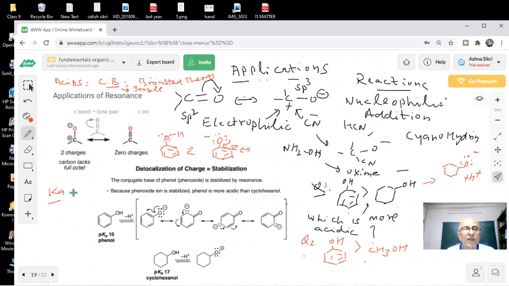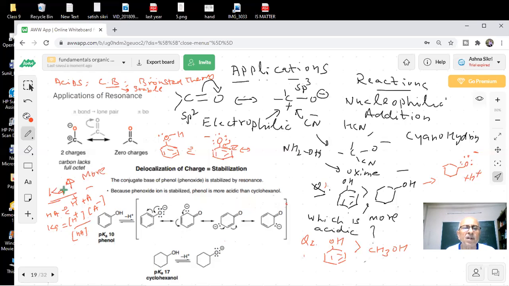Ka is the dissociation constant of the acid. How do you define Ka? If the acid is strong, Ka will be more.